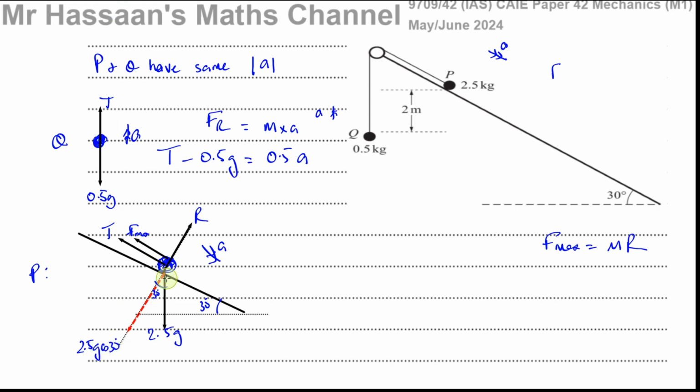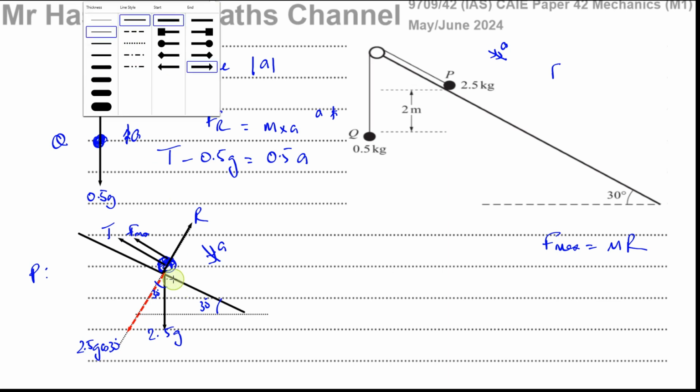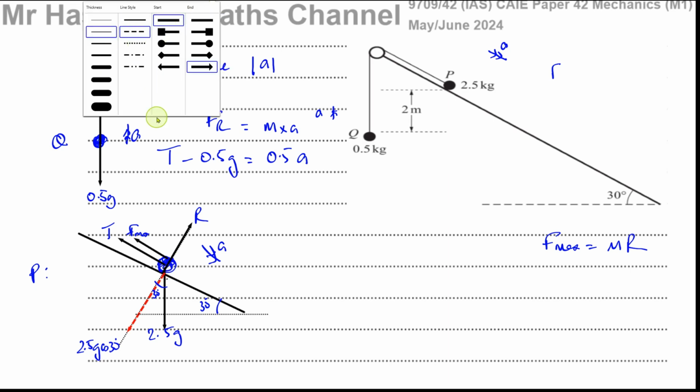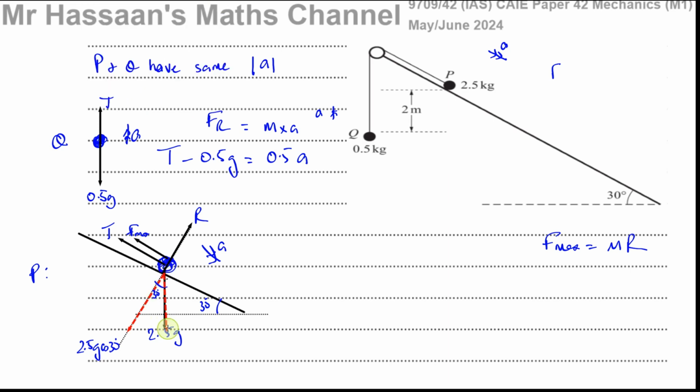However, if you want to resolve the force parallel to the plane, in this direction here, then you have to go away from the angle 30 here.